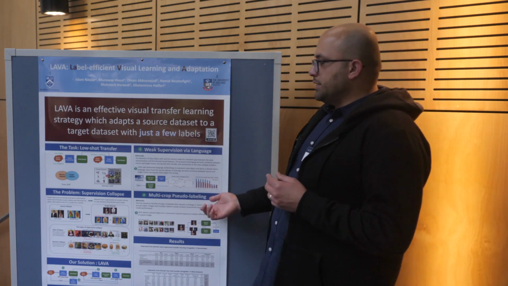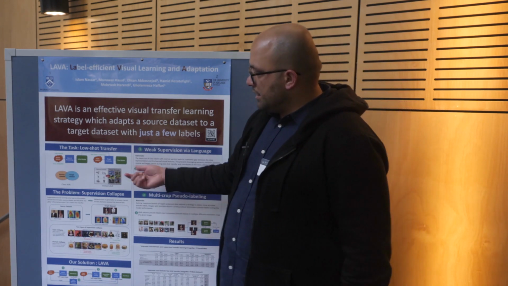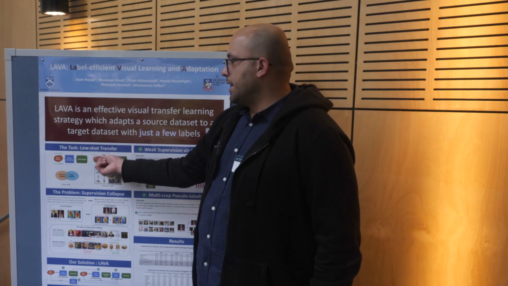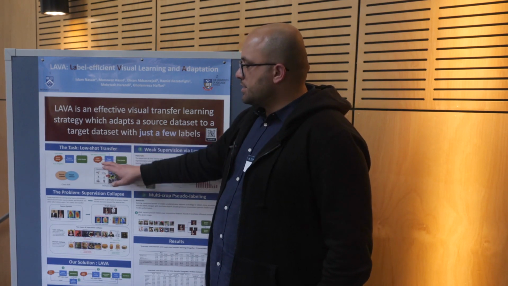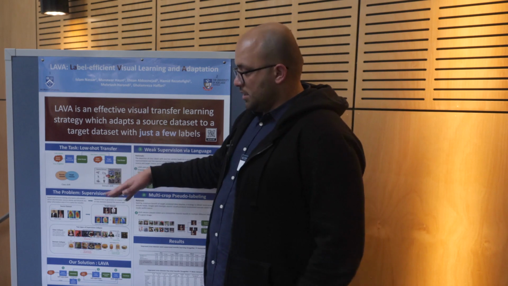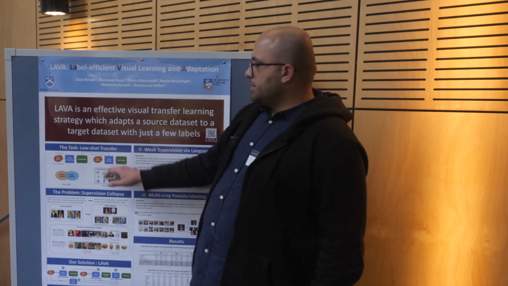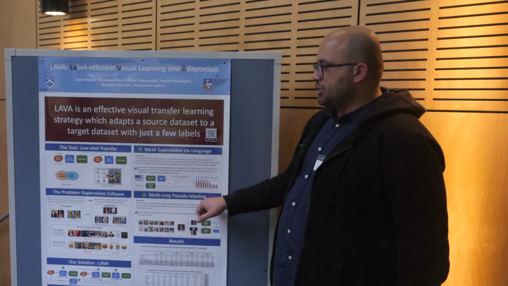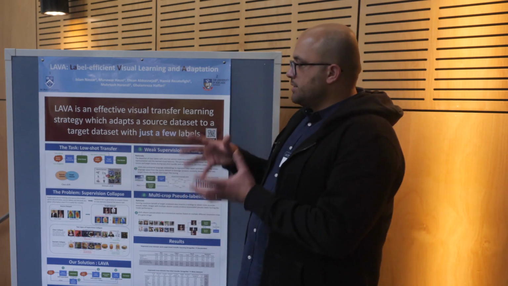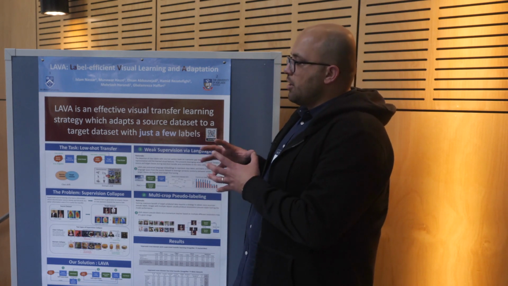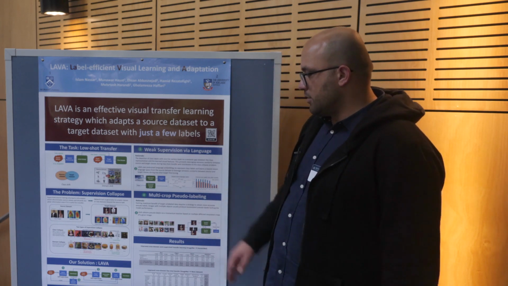And finally, the last component is what we refer to as multi-crop pseudo-labeling. And this is basically to leverage the unlabeled data in the target domain. So as I started by saying, we use few labeled instances, but we also have access sometimes, in one of the scenarios that we consider anyways, to unlabeled data as well. So to make use of this unlabeled data, we leverage pseudo-labeling, which is essentially letting the model produce labels on this unlabeled set, and then picking those with high confidence as true labels to retrain the model. So essentially expanding our training data set.